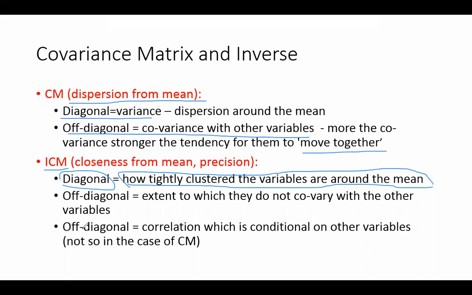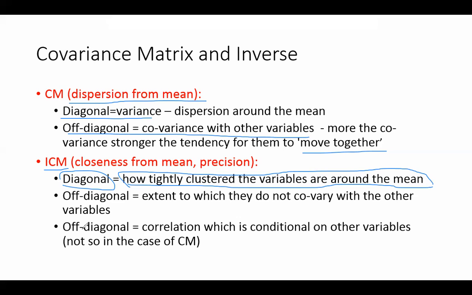That's what we were doing, right? In the case of the inverse covariance matrix, that is not what I'm doing. First of all, I'm talking more about closeness or proximity. We also call it the precision matrix.